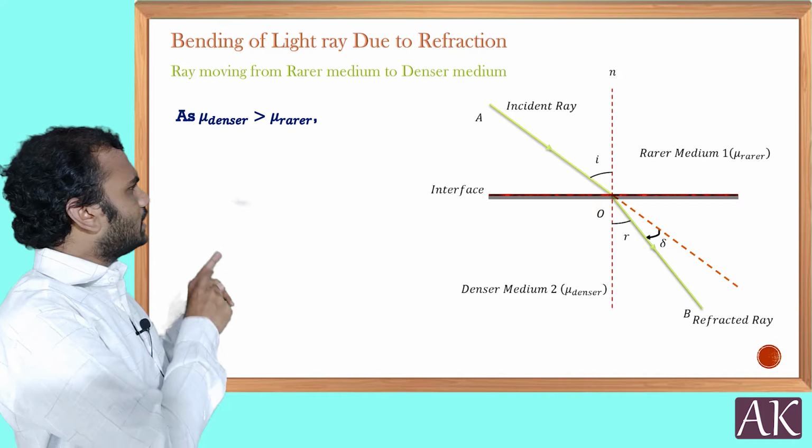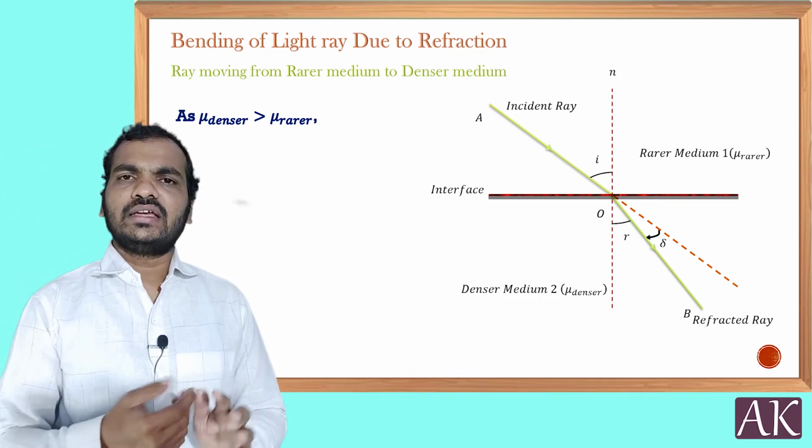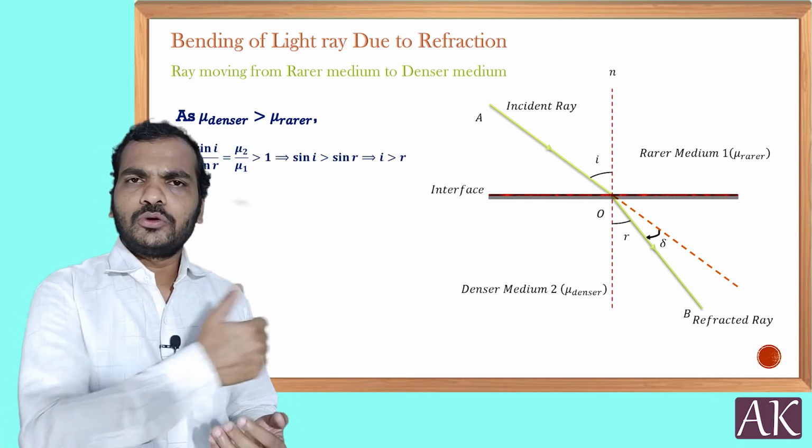Now, as you see, mu of the denser is going to be greater than mu of the rarer. The denser medium has the higher refractive index. Already we have seen Snell's law, right? Sin i by sin r is equal to mu2 by mu1.